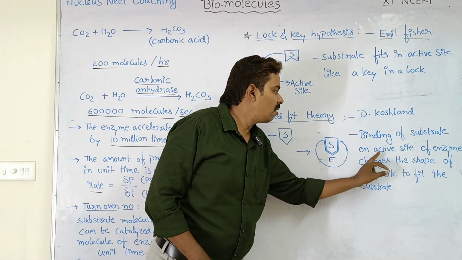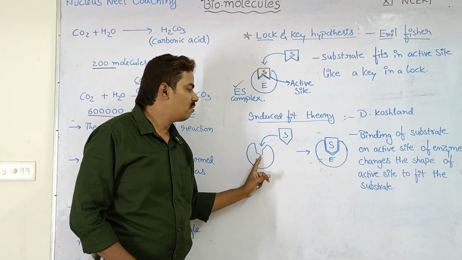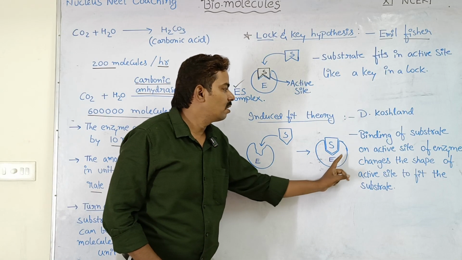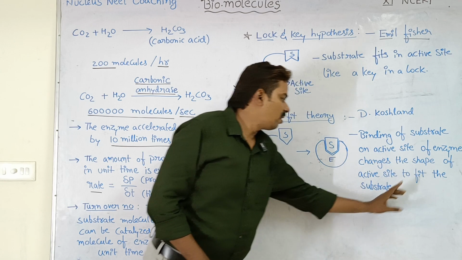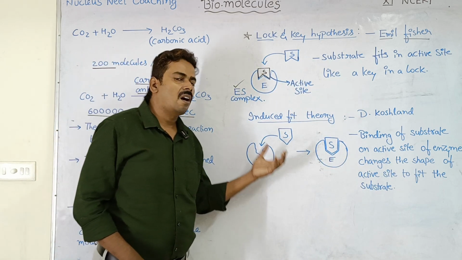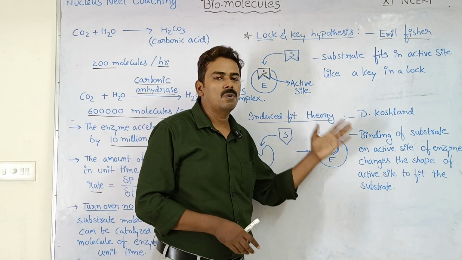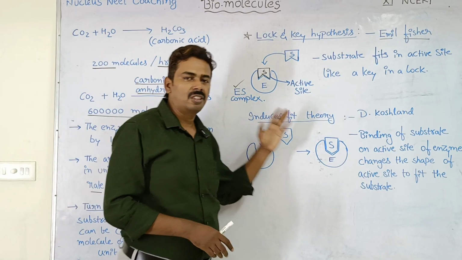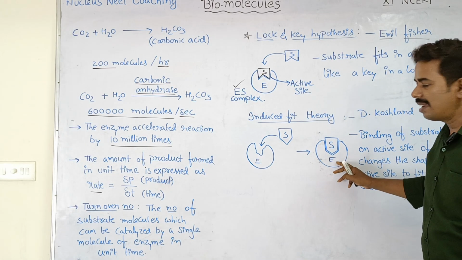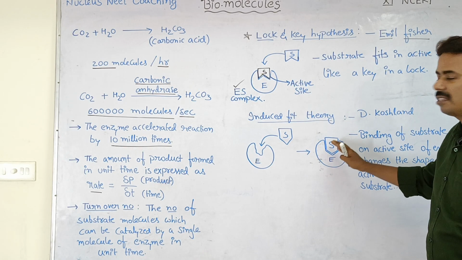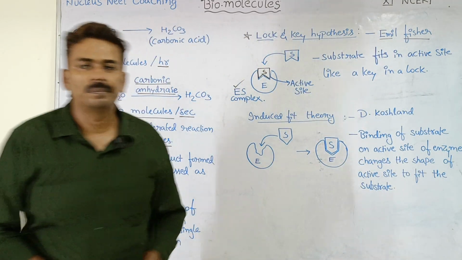Okay, the binding of substrate on active site of enzyme changes the shape. Look here, here the shape is different in active site. Here the shape of active site has changed. Binding of substrate on active site of enzyme changes the shape of active site to fit the substrate. So this is how the enzyme and substrate interaction takes place according to D. Koshland. It is called induced fit theory. Okay. So once enzyme substrate complex is formed, then the catalytic group inside the enzyme is able to convert the substrate into product. Okay. Understood the concept, students? Copy down.